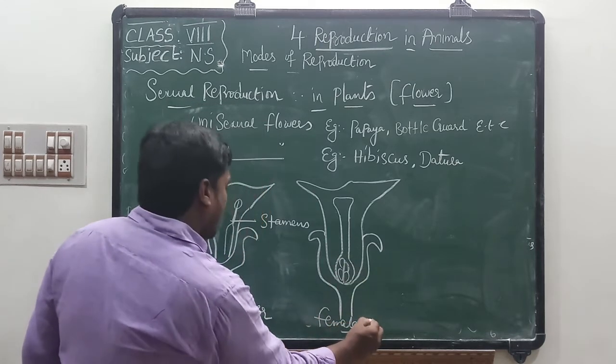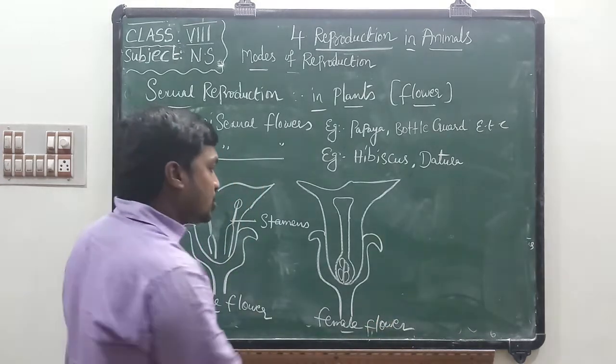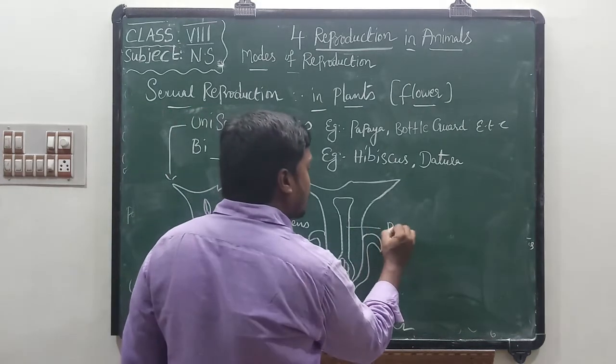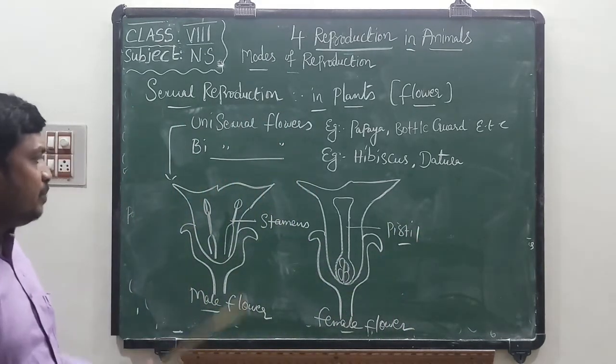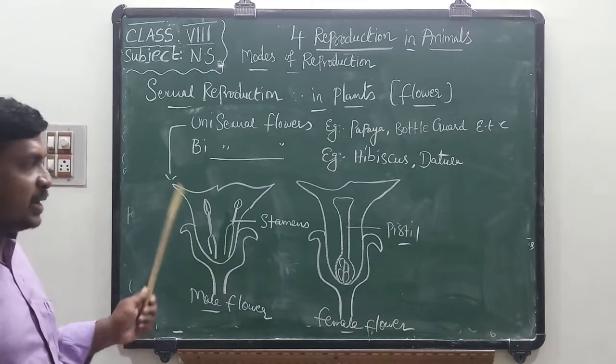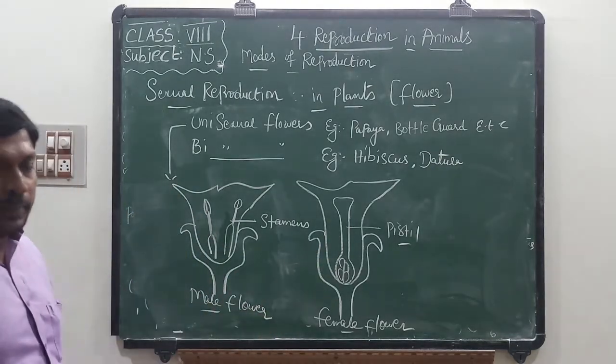Why? Because this flower consists of the female part, that is called the pistil. In these two pictures, here only stamens are present, and here only the pistil is present. So this is called a male flower and this is called a female flower.